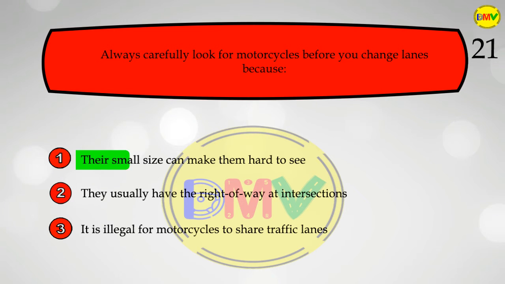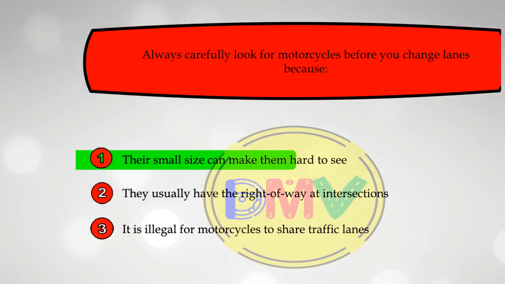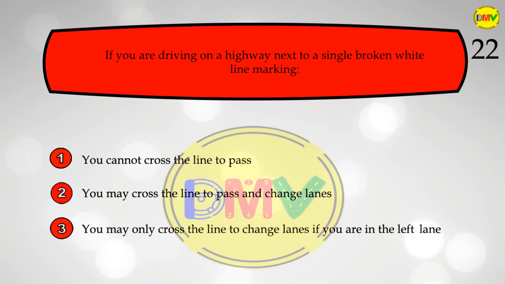The correct answer is 1. You should check carefully for motorcycles when changing lanes because their small size makes it easy for them to disappear into your blind spots.